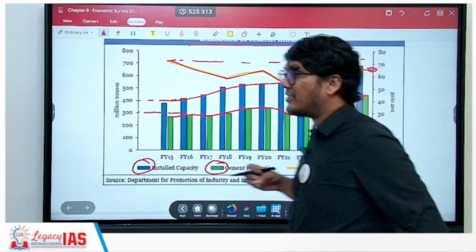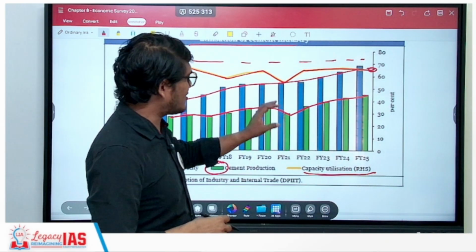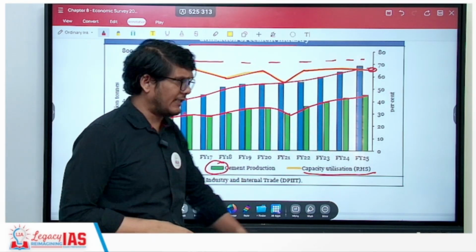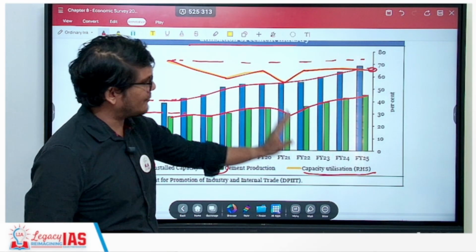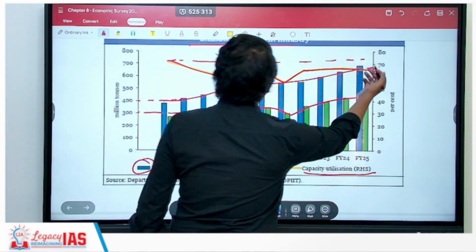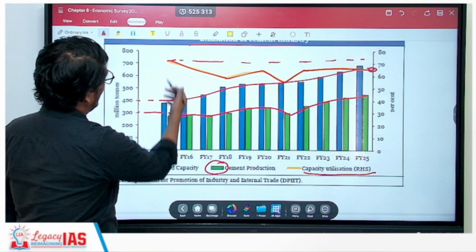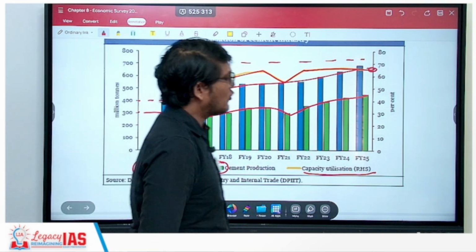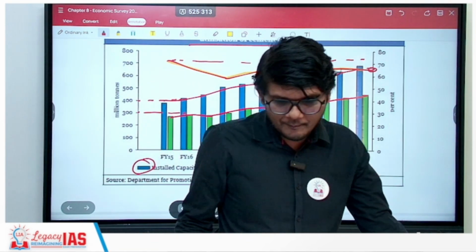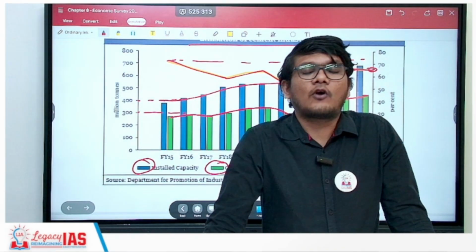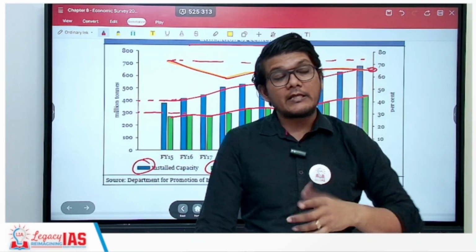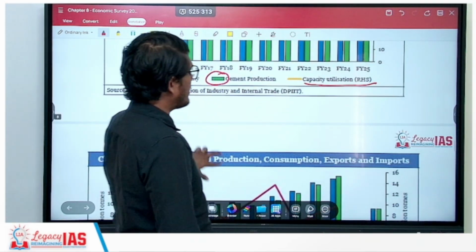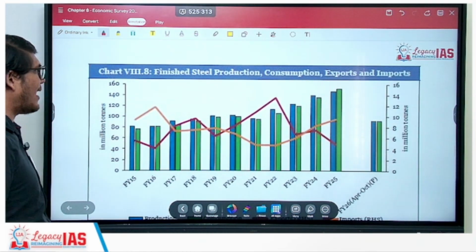So the efficiency of the system of production for cement has not been consistently increasing. It has seen its ups and downs. In fact, it is lower than what it was in financial year 16. So that is a problem. We are having increased installed capacity, but the production is down, as a result of which the efficiency is also down. We can better utilize that.